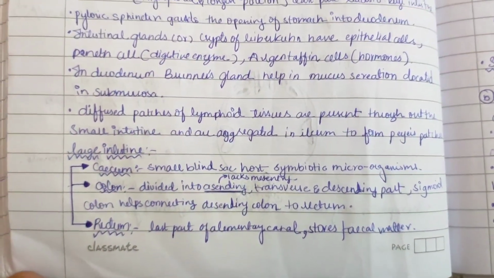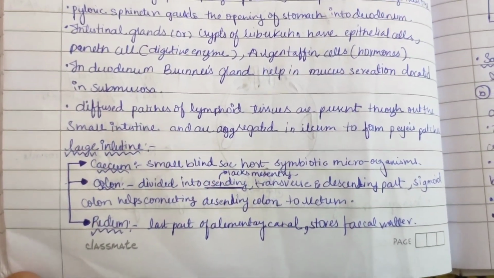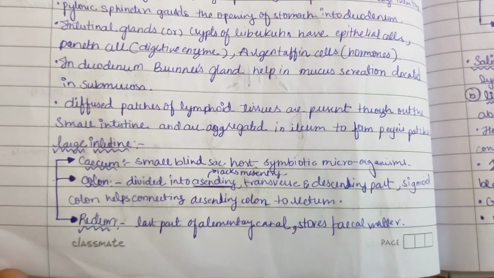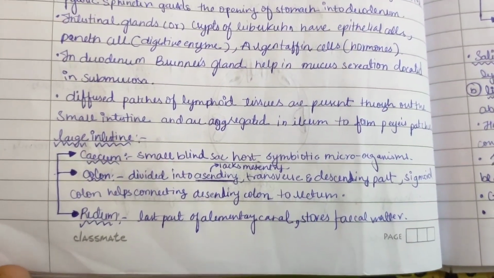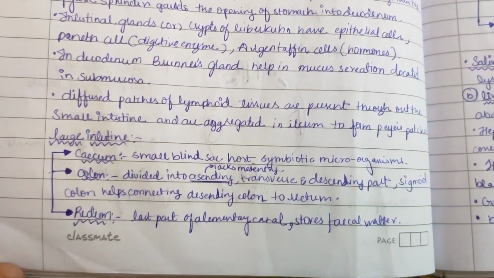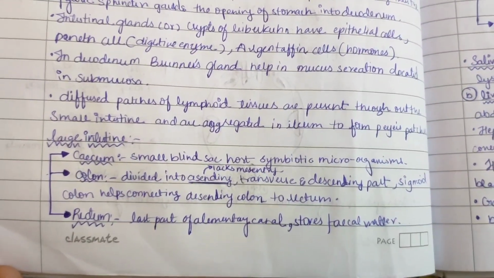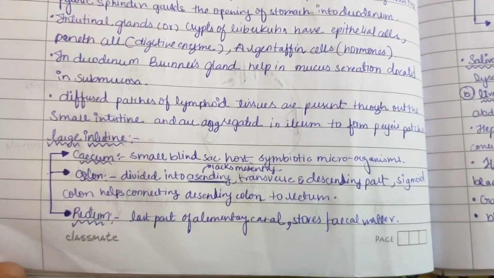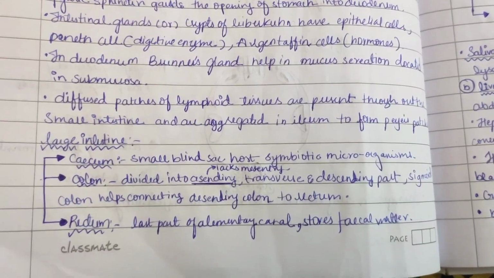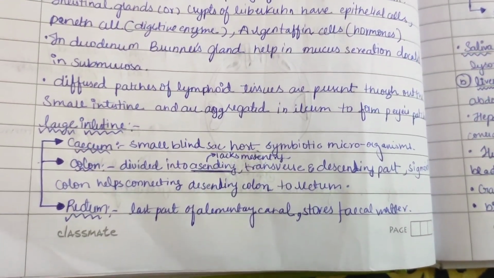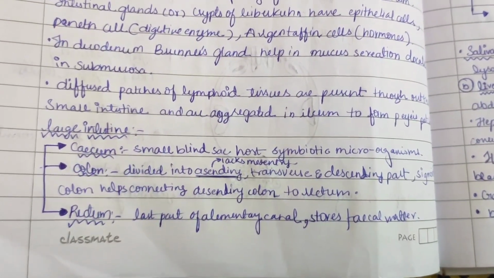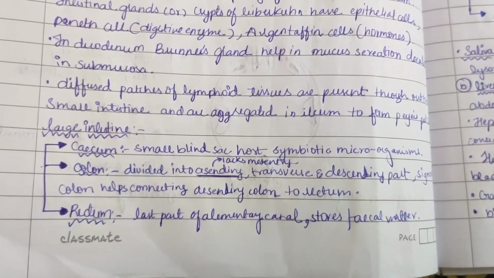Then large intestine. First is the cecum, which is a small blind sac, hosts symbiotic microorganisms. Vermiform appendix is a vestigial organ present in cecum. Then colon, divided into ascending, descending, transverse colon and sigmoid colon, where ascending colon lacks mesentery. Colon helps in connecting the descending colon to the rectum. Now rectum, which is the last part of the alimentary canal, which stores fecal matter and goes out through the anus.